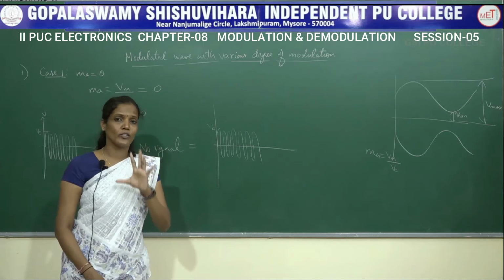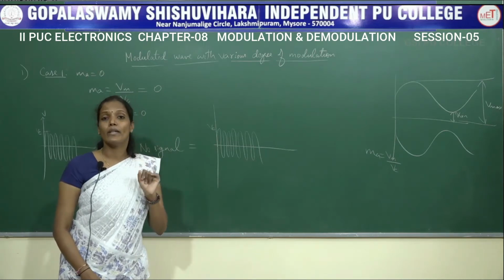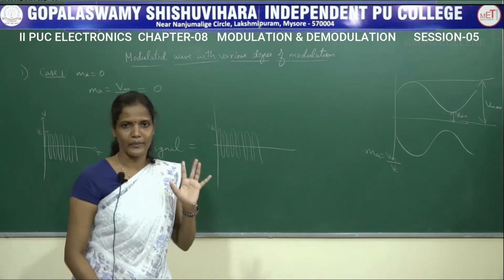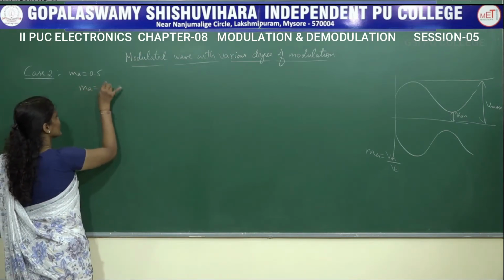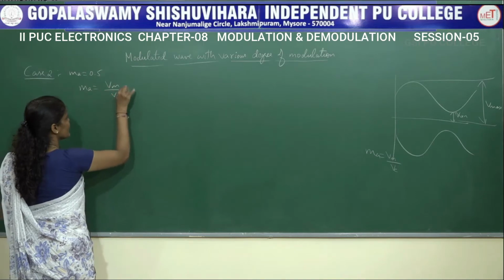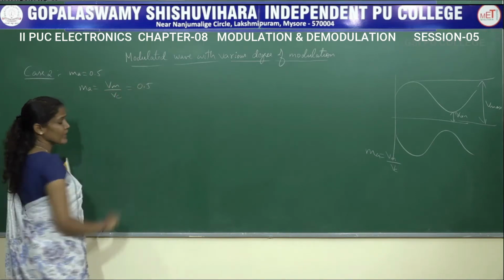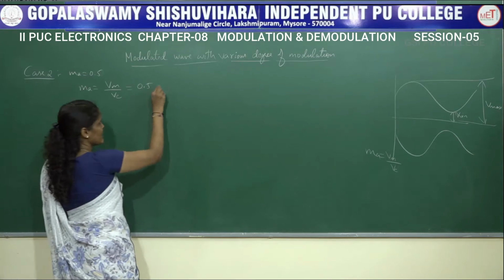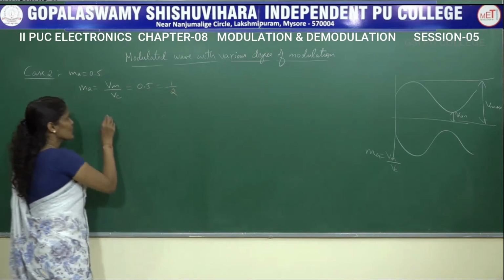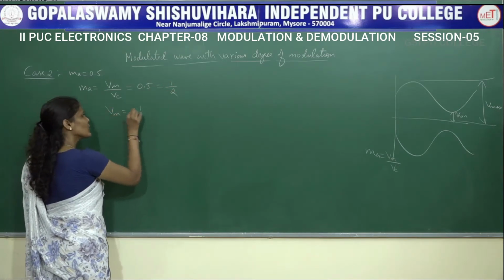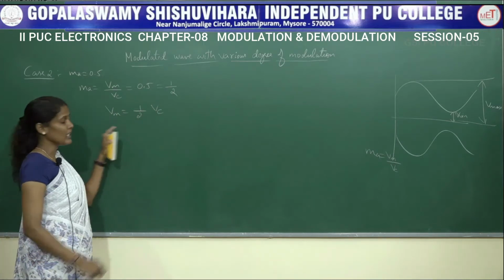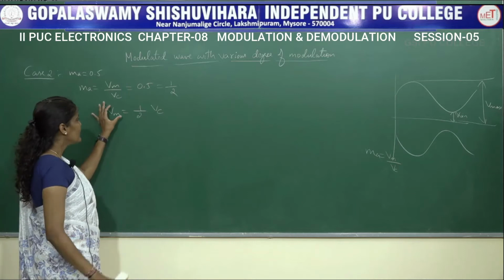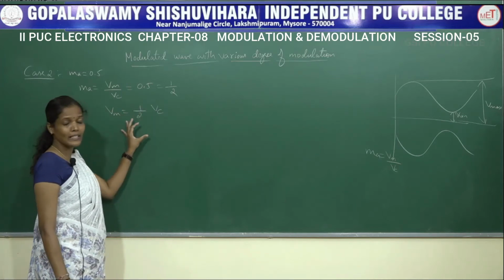Now we are going to look into the second case, that is when MA value is equal to 0.5. When MA value is equal to 0.5, we know that MA is equal to Vm divided by Vc, which is equal to 0.5. This 0.5 can be written as 1 by 2. So Vm is equal to 1 by 2 of Vc. By looking into this equation, I can clearly tell that Vm will be equal to half of that of Vc.